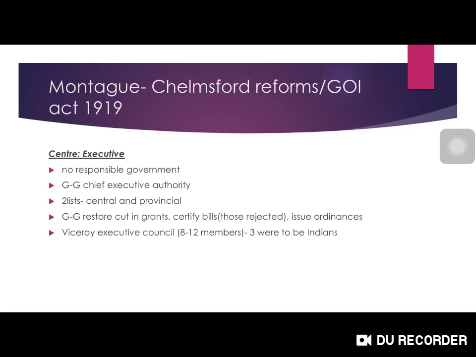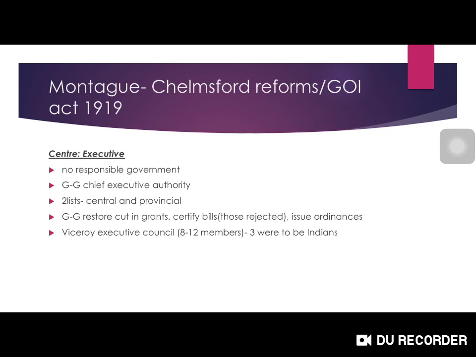I have made these provisions separately for the centre and the provinces. Most of the reforms were brought in the provinces. In the centre, very few reforms were made. There was really no responsible government, and the Governor General still had more powers. He was the chief executive authority. Two lists were made, subjects for the centre and subjects for the provinces. The Governor General can also restore cuts in grants, certify bills which are rejected, and issue ordinances.